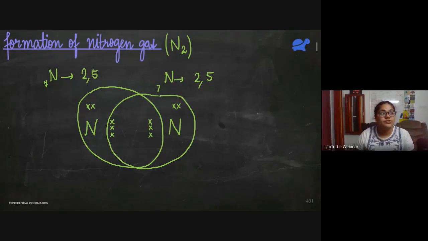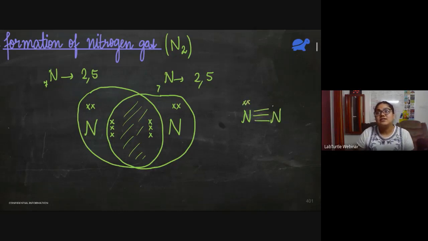Now, if I show the structural formula, it would be nitrogen. There are 6 electrons in this common shared portion, no? So that means that there are 3 bonds. And each nitrogen has one lone pair also. So this is the answer. Thank you for your answers, people.